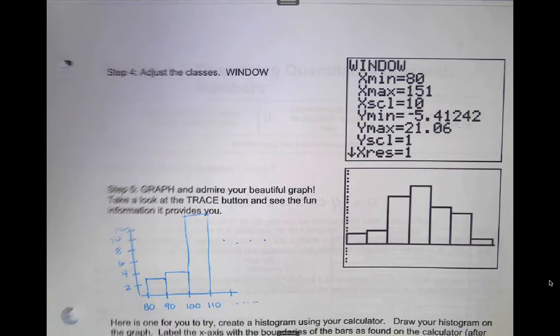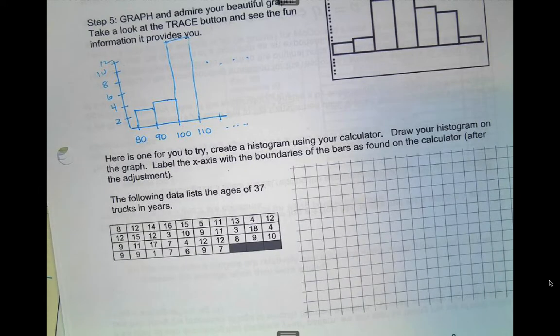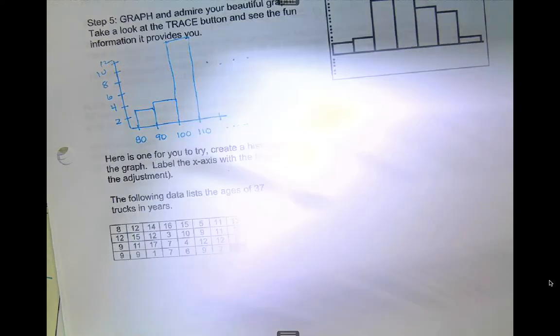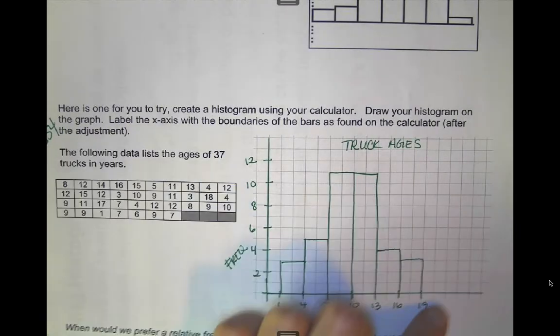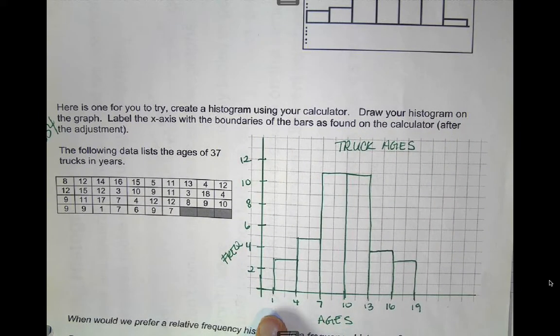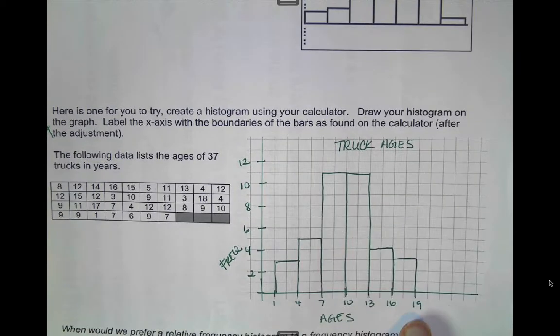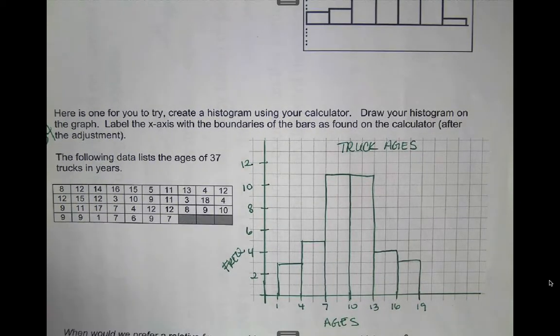Okay. Here's one here. You can try this one on your own if you would like to. The data sums to 354, and this is what it ends up looking like. That's how I did it. I made it start at 1. I could have had it start at 0 here. I guess I like the number 1 more than I like the number 81, and maybe because it wasn't going up that high, I just figured I'd keep it as 1.